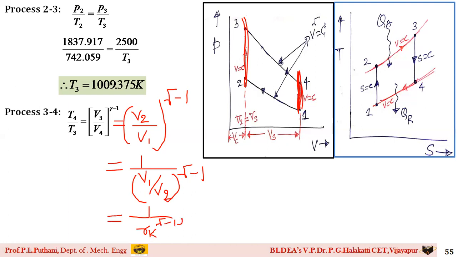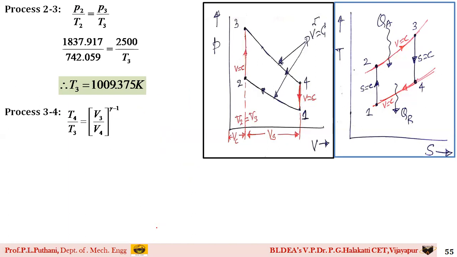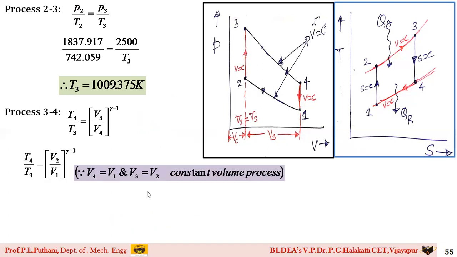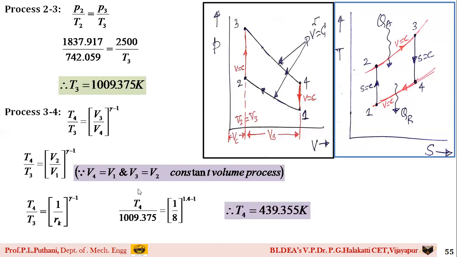So already we have the values, you can substitute here directly, and after substituting the values and simplification, I do get the answer, as I have said, V4 is equal to V1, V3 is equal to V2 as constant volume process, and the value of T4 I get as 439.355 kelvins. So you got the values of T2, T3, T4, but to find the heat addition and heat rejection, still one more parameter is missing, and that parameter is the mass of air, which has to be calculated.